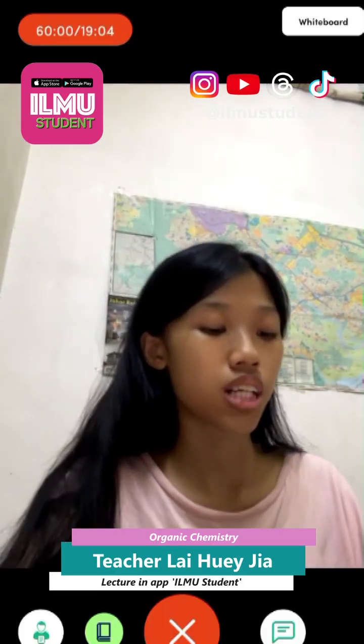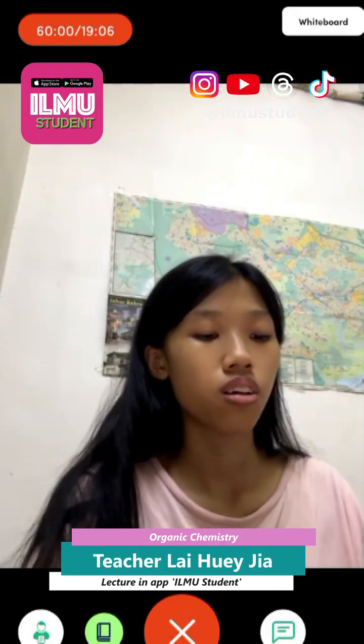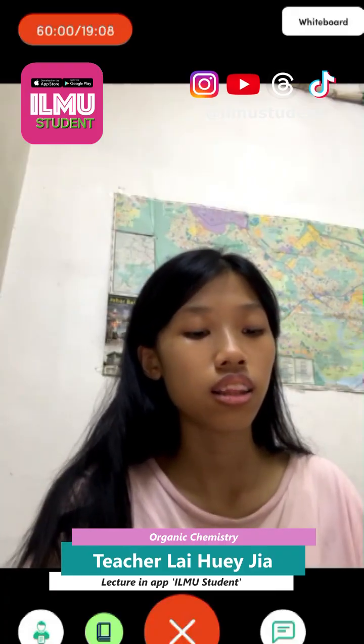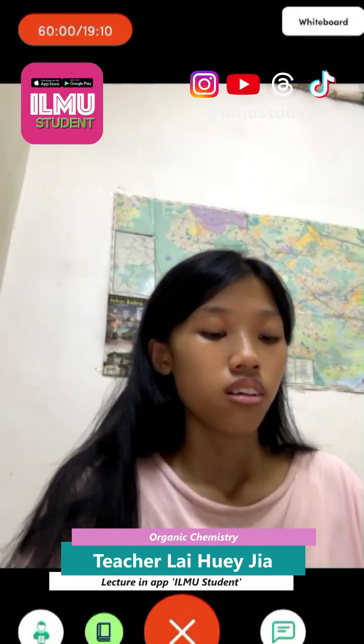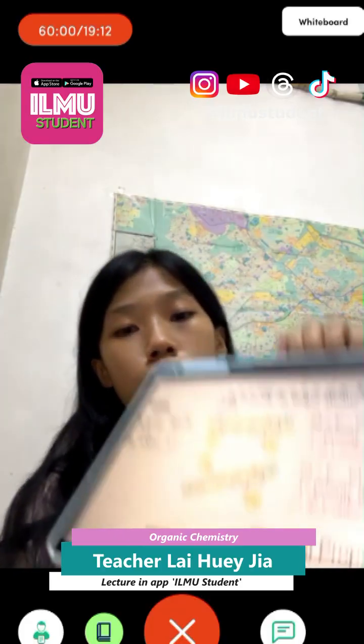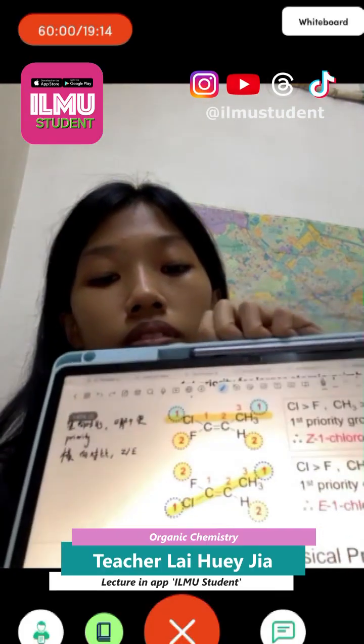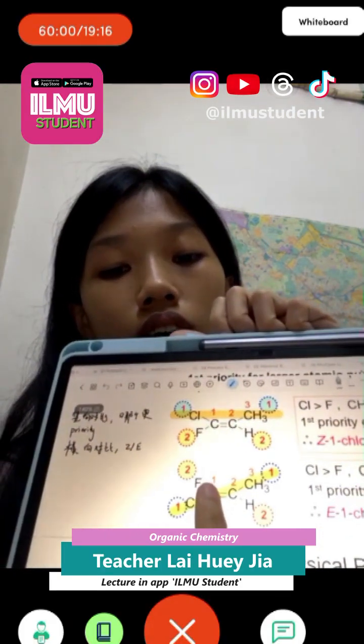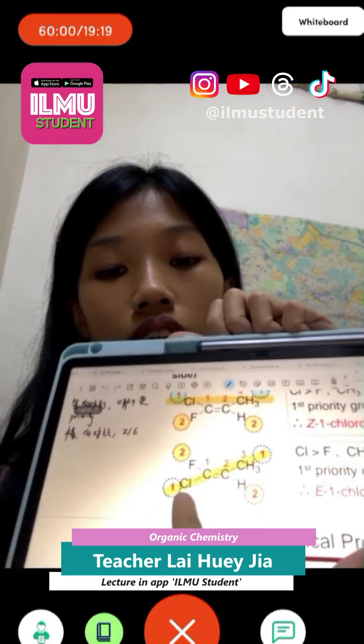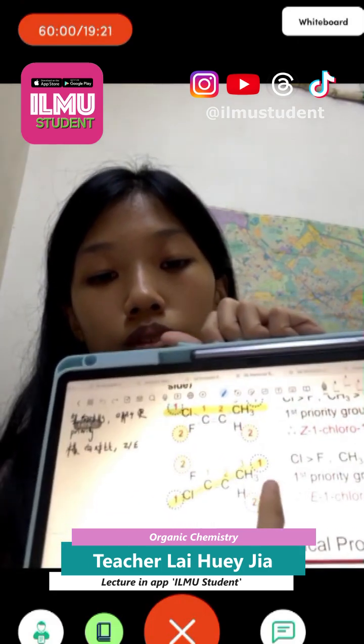If it is E, the high priority groups are on opposite sides. We can see now the chlorine is here, and with the CH3 it becomes the opposite side.